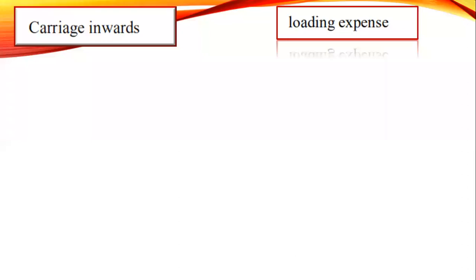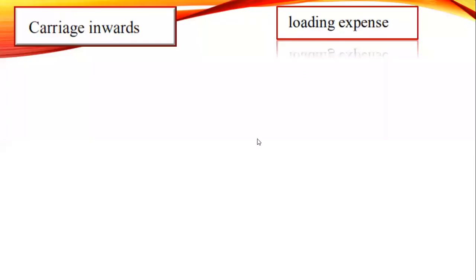Now to unload from the vehicle to your place, you are paying another 100. These 200 rupees we call loading expense. For the van or the lorry, you have paid 1,000. That is carriage inwards. For loading the goods to the vehicle and unloading at your place, you pay 200. That is called loading expense.